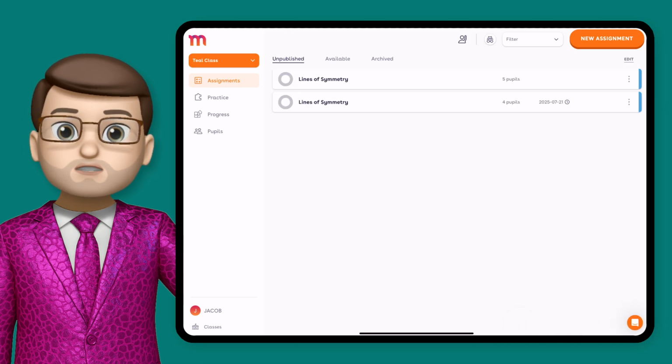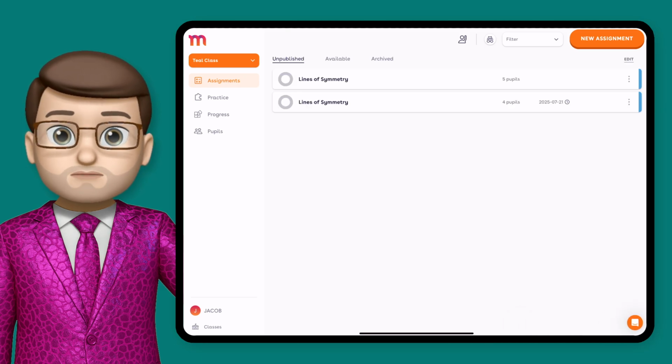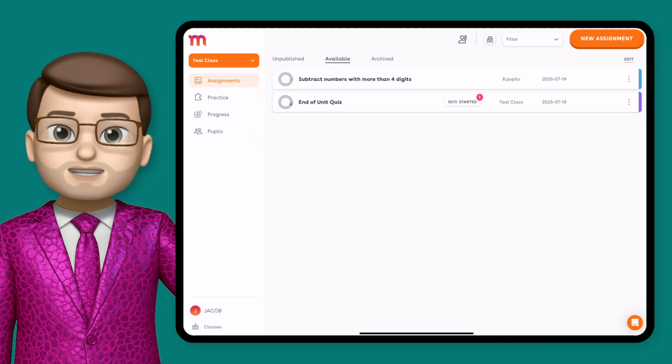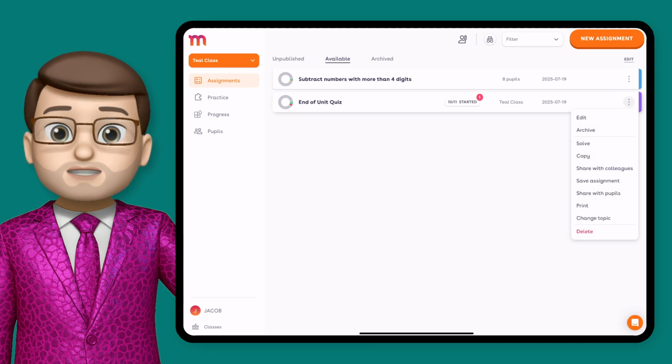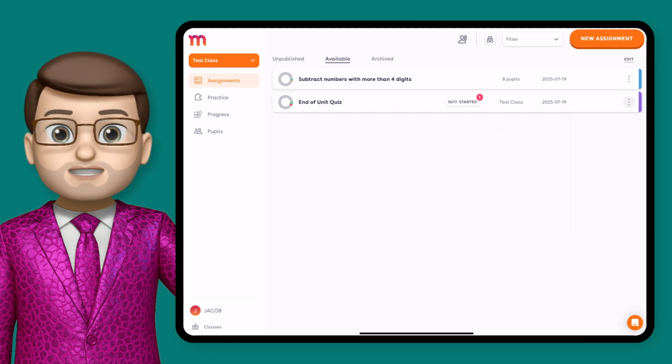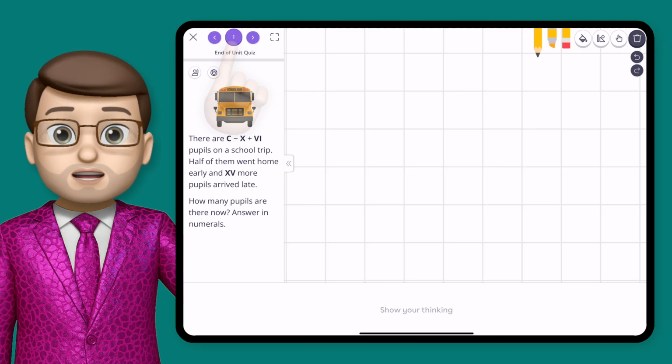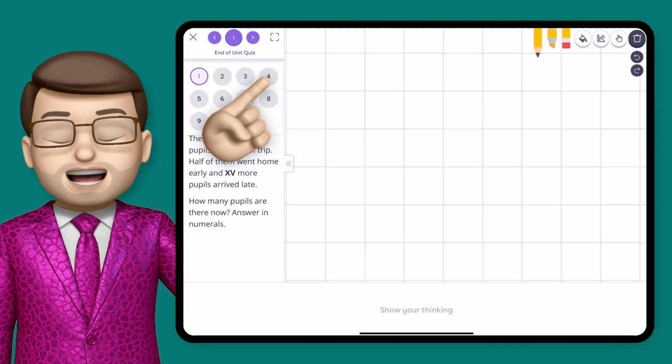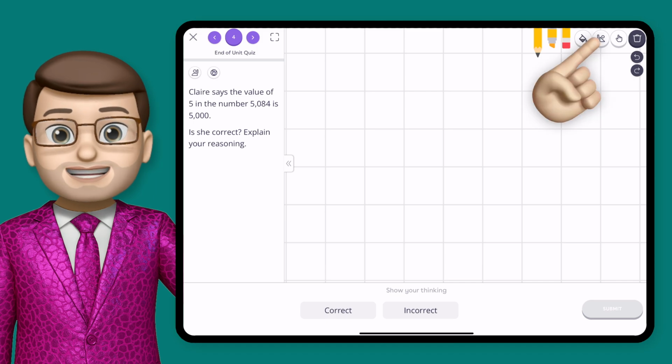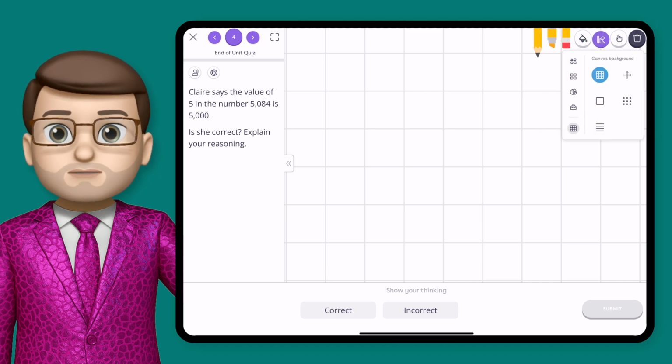There's one last thing I want to show you here which I find really, really powerful, and we're going to jump onto the Active Assignments tab to do that. Here, the assignment that we're currently working on as a class, if I tap on the 3 dots, I can then choose Solve. And what this will do is it will give me a version of the assignment on my iPad, just like the students have got. And of course, I can then AirPlay this to my screen, and I can solve it and model how I'm doing that with my class.